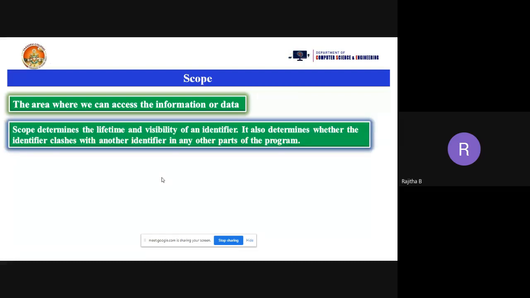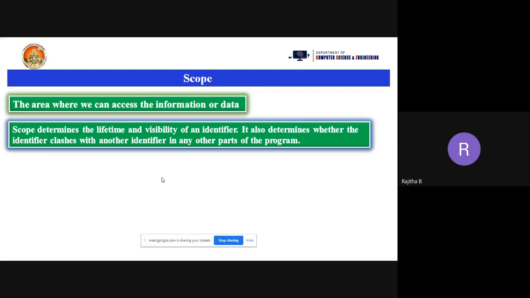So the scope determines the lifetime and visibility of an identifier. What is the lifetime of a variable? If it is a local variable, we can access that variable only up to that particular area. If it is a global variable, we can use the variable throughout the program. That is the lifetime and visibility of an identifier. It also determines whether the identifier clashes with another identifier in other parts of a program.